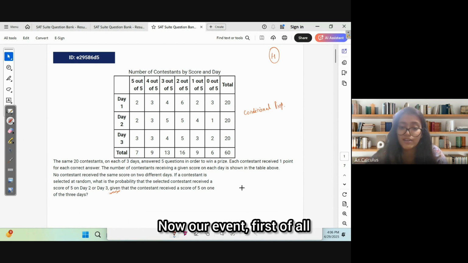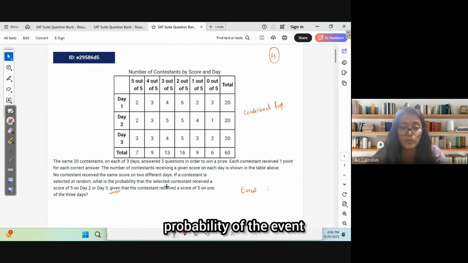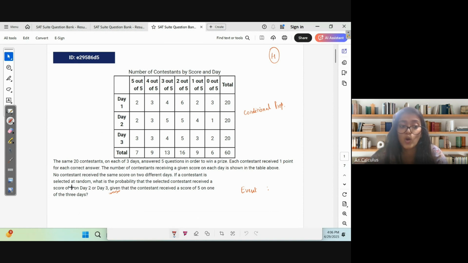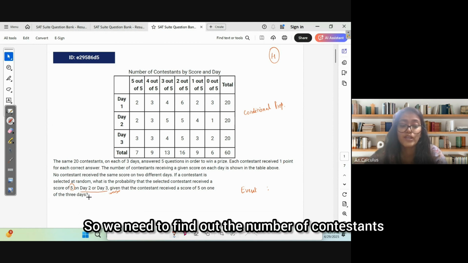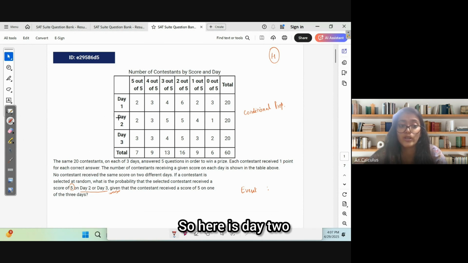Now, our event, first of all, let's identify our event. Our event is that we want to find out the probability of the event that the selected contestant received a score of 5 on day 2 or day 3. So we need to find out the number of contestants who received a score of 5 on day 2 or day 3. So here is day 2, and here is day 3, and here is the score of 5.